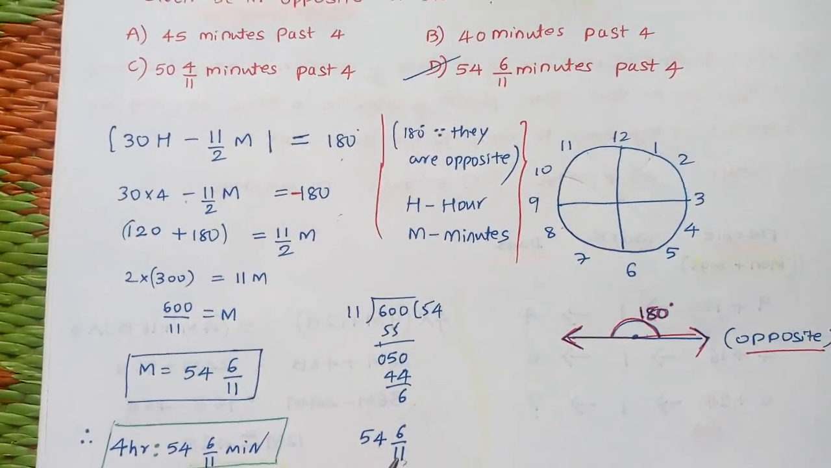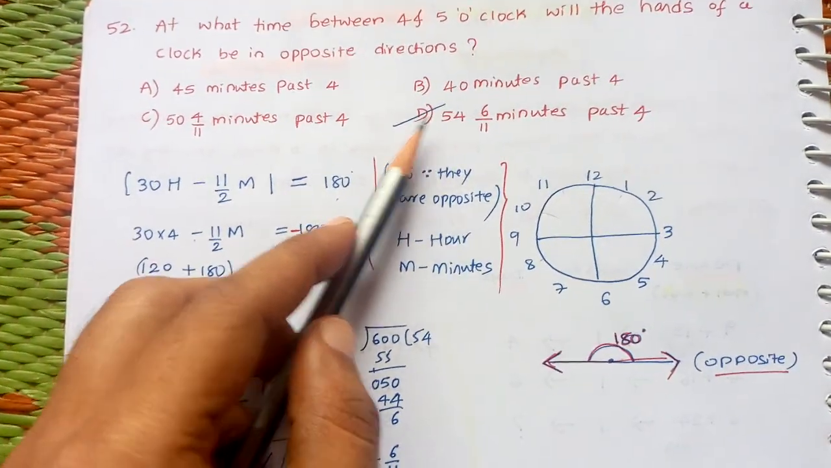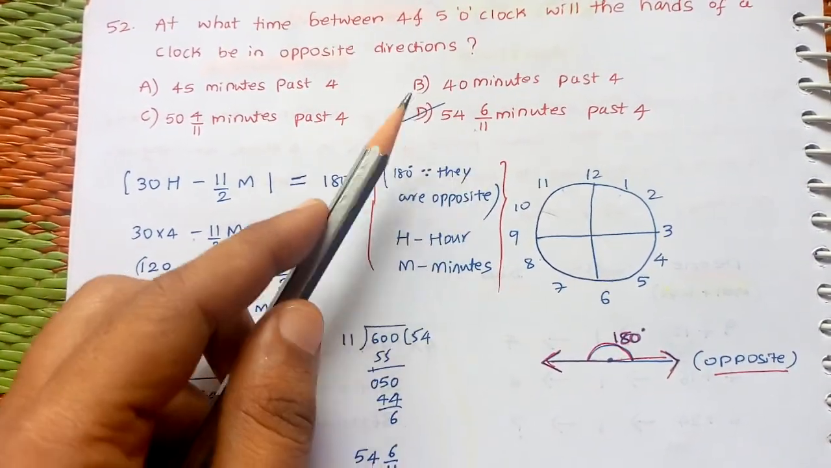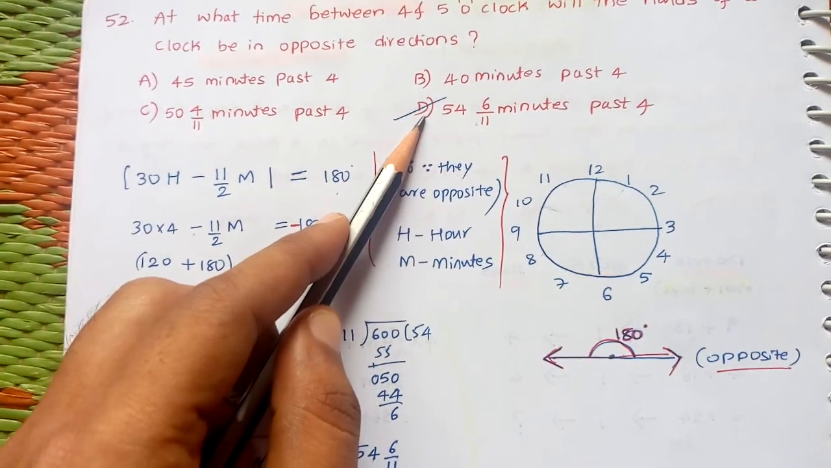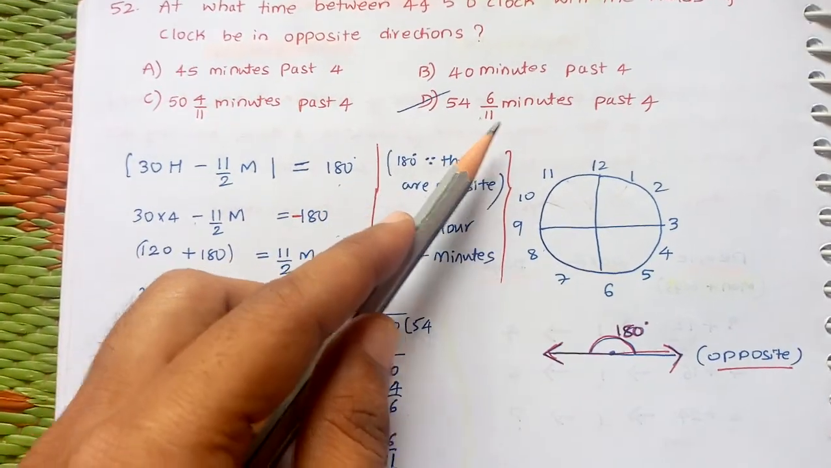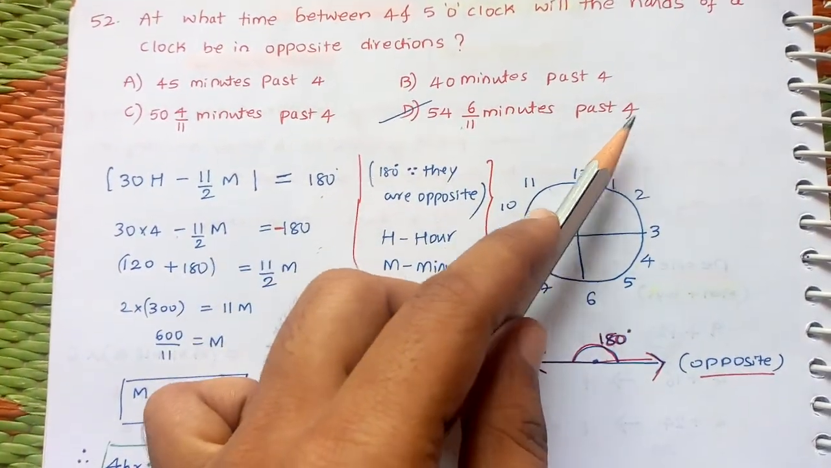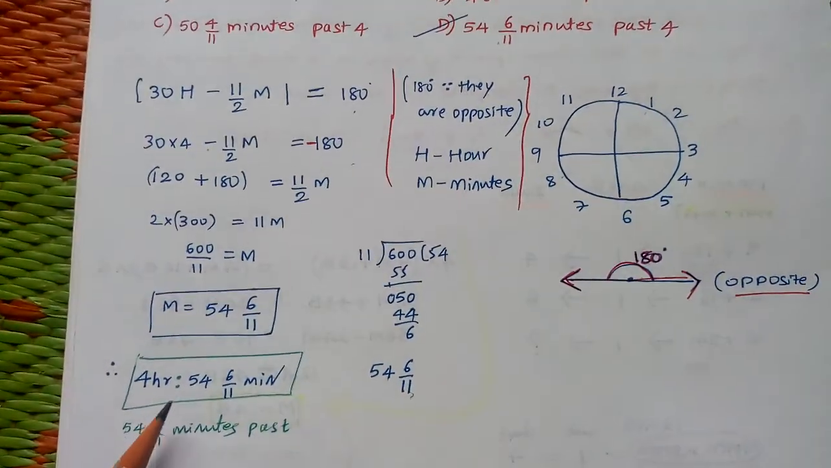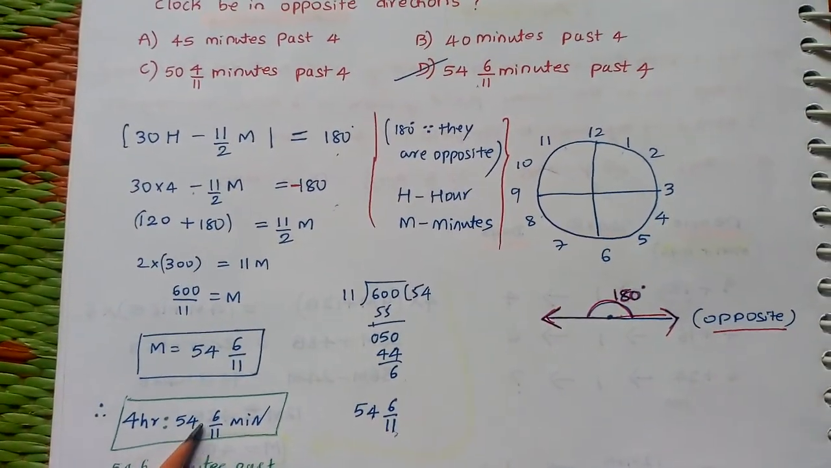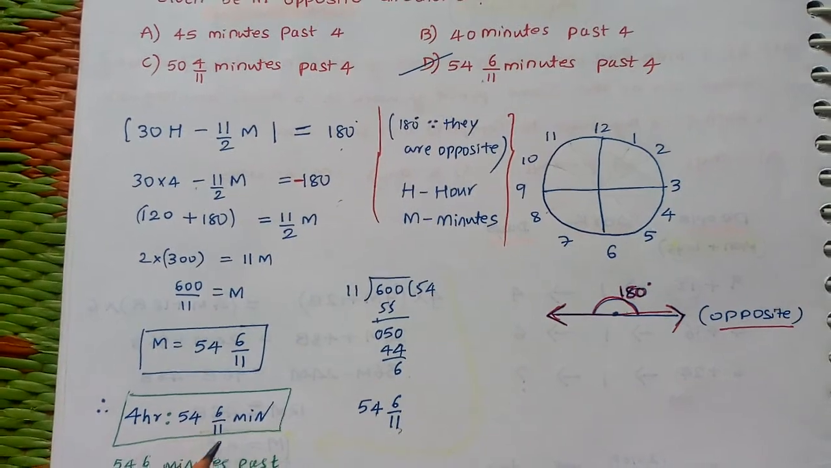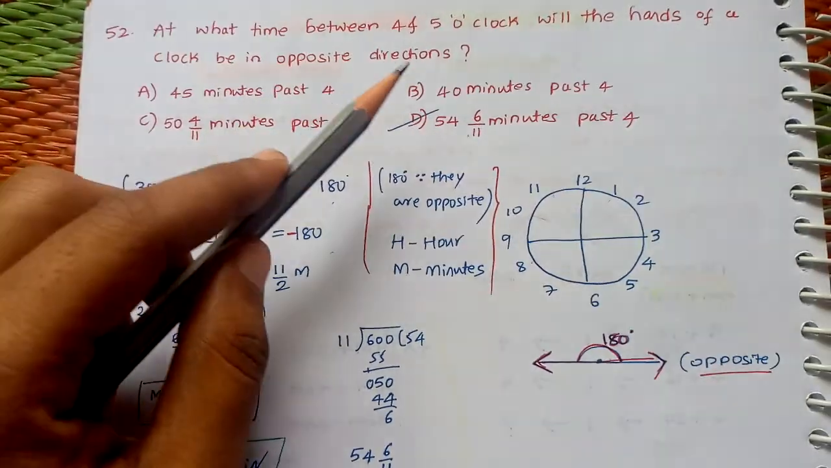So in the options we have to see wherever 54 6 by 11 minutes is there, that is the answer. Here option D is the answer. 54 6 by 11 minutes past 4. After 4 o'clock, that means 4 hours 54 6 by 11 minutes. That answer is D.